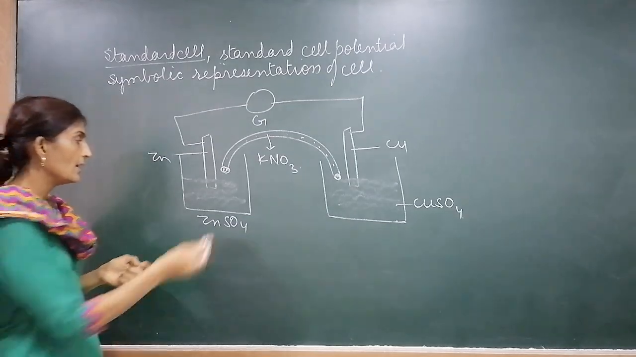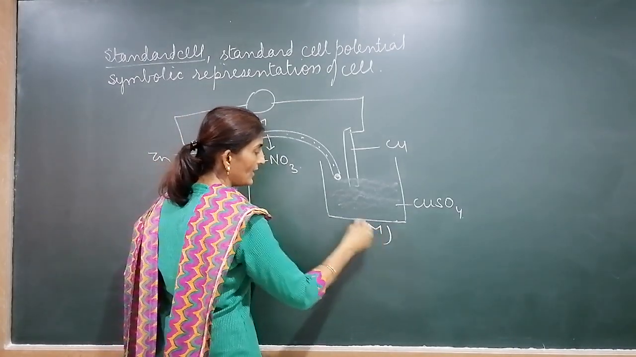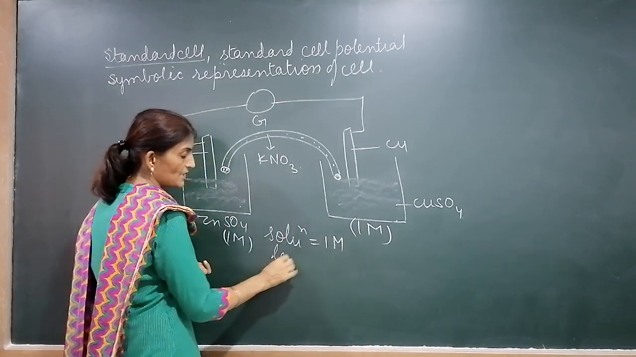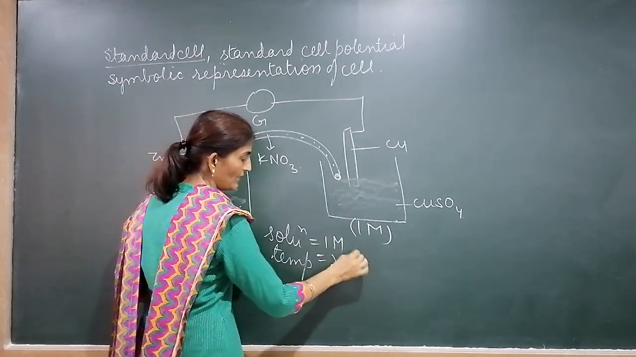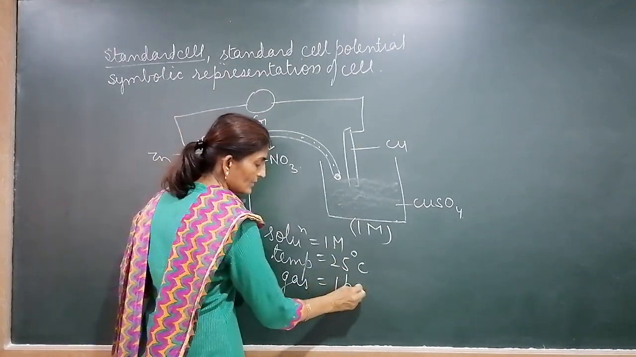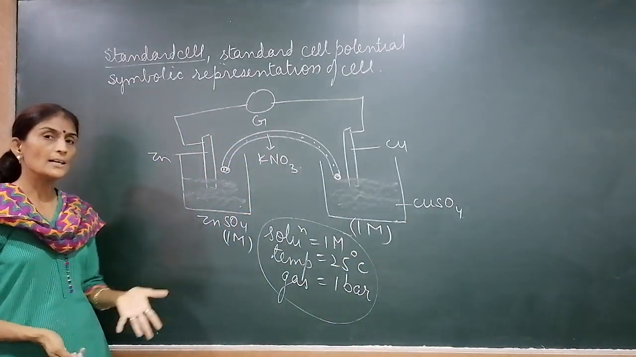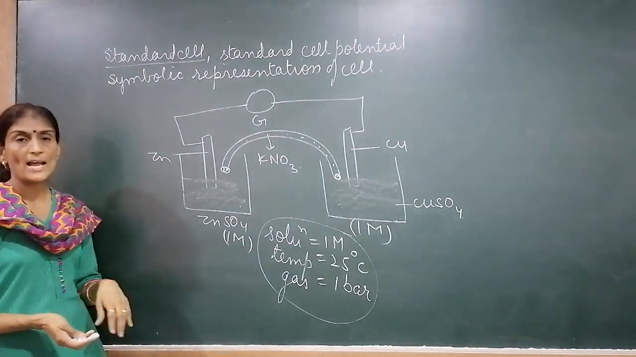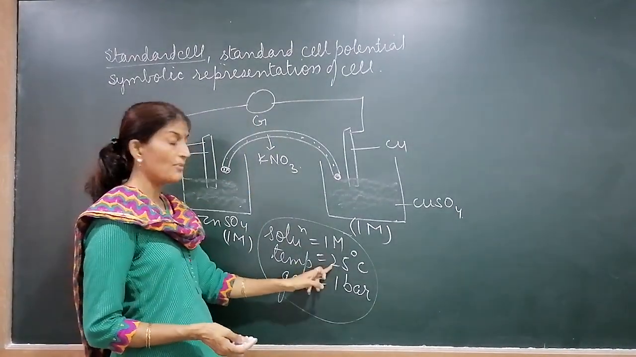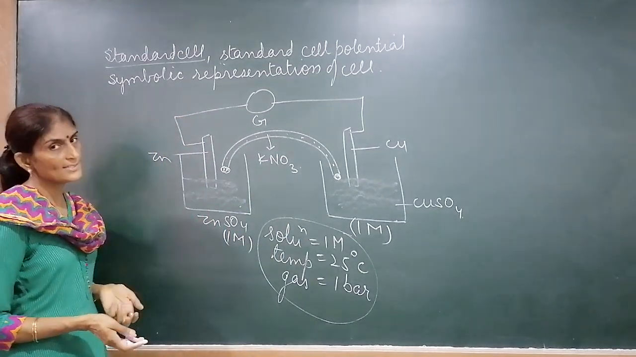How to define a standard cell? If the solutions have molarity 1 M, the temperature of the cell is 25 degrees Celsius, and if any gas is used then its pressure is 1 bar, these are standard conditions, and then this cell is known as a standard cell. Under standard conditions, if you are constructing a cell, the cell is known as a standard cell. Concentrations of solution 1 molar, temperature of the whole apparatus 25 degrees or 298 Kelvin, and pressure 1 bar if used.